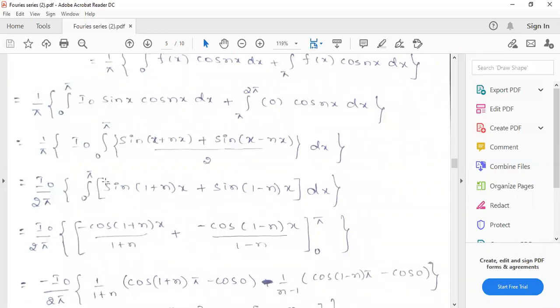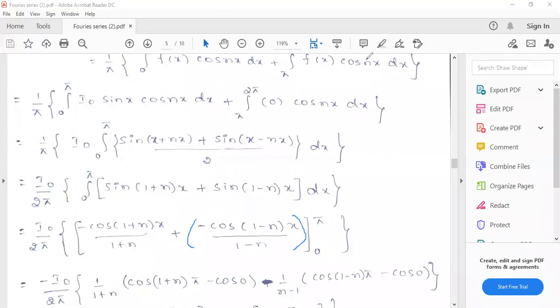Now, integration of sin ax is what? Minus cos ax by a. Since 1 plus n is a constant value, it becomes minus cos of 1 plus n into x by 1 plus n. Similarly, integration of the other is minus cos of 1 minus n into x by 1 minus n. Actually, we have to write a bracket here because plus of minus is there.